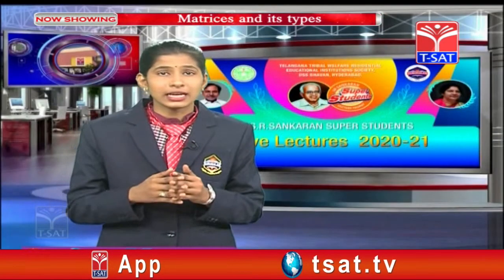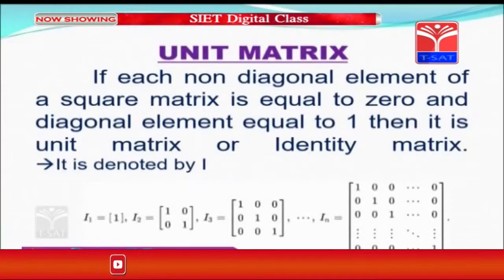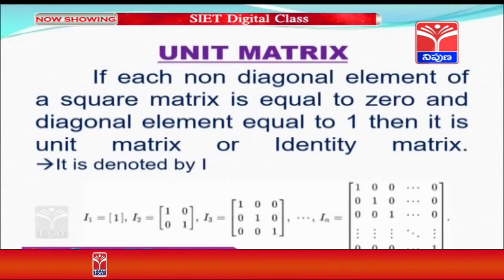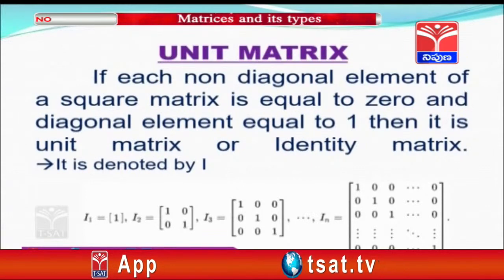Now let us see some examples here. Here in the first example, we have 2 rows and 2 columns. In that, the non-diagonal elements are equal to 0 and diagonal elements are equal to 1. If we observe another example, in that the number of rows are 3 and number of columns are 3.